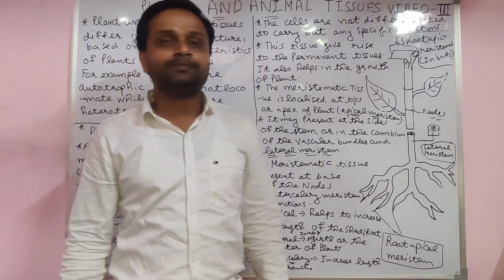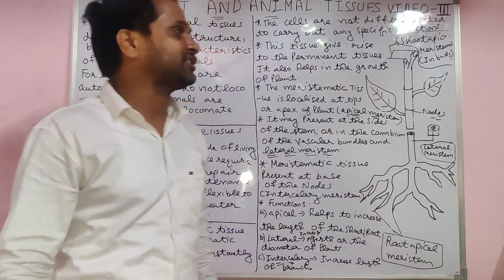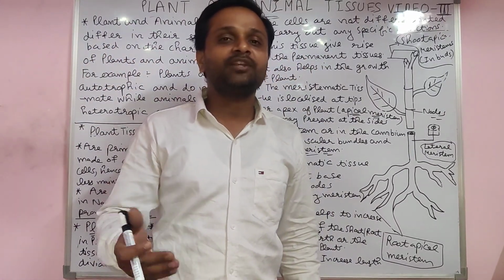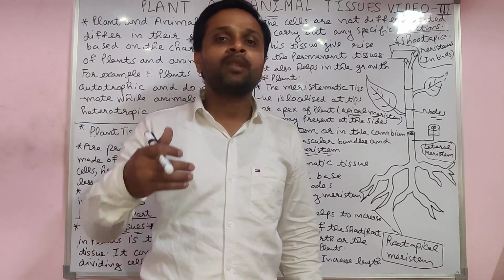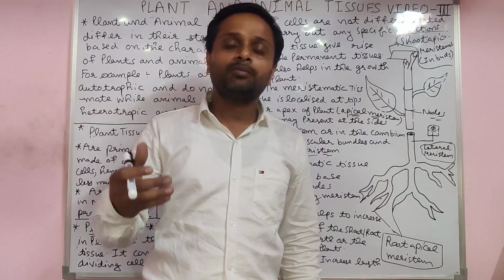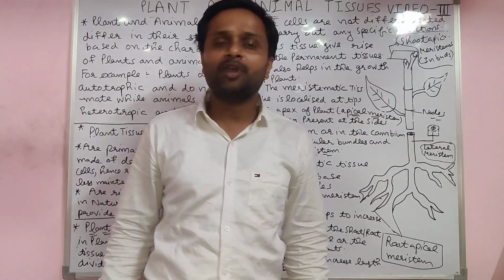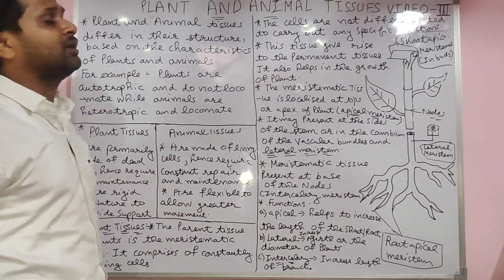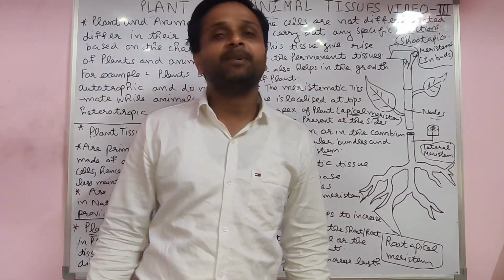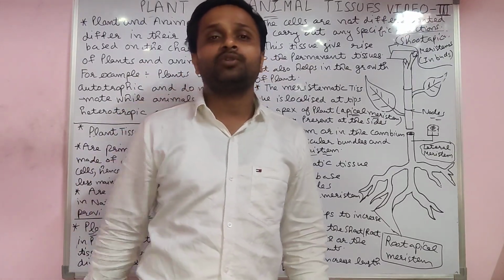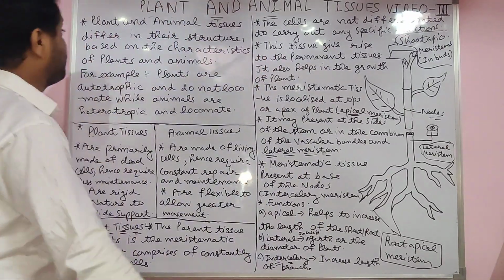Good morning, students. In the last lecture, I already discussed different types of organ systems like the circulatory system, digestive system, integumentary system, and nervous system. We already discussed about 10 systems. But now our next topic is plant and animal tissue. The first topic is plant tissue only. So first of all, you have to know about this.